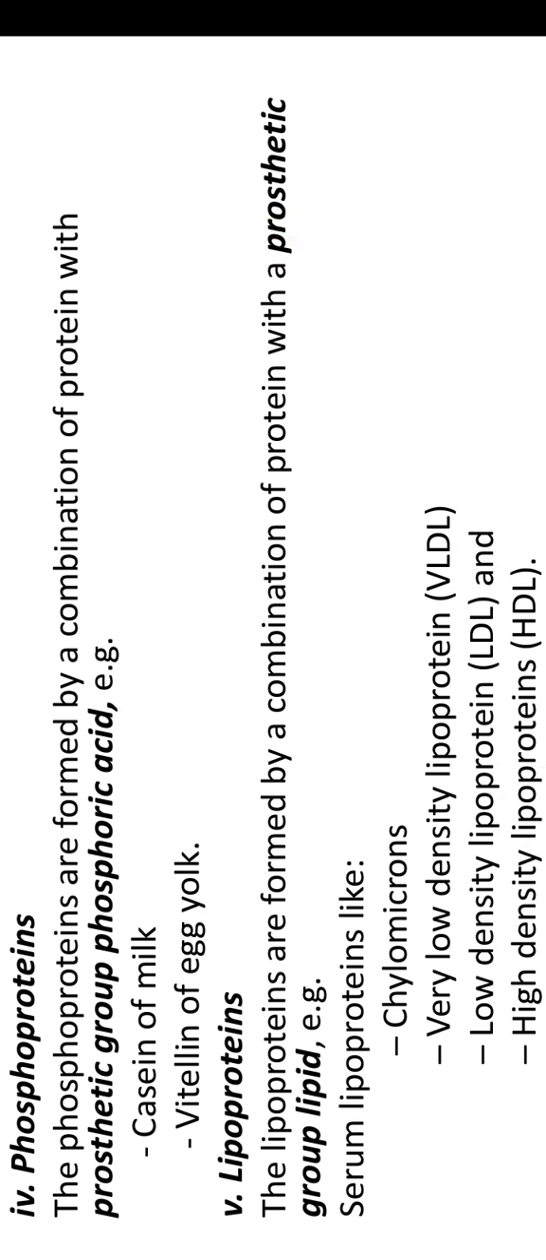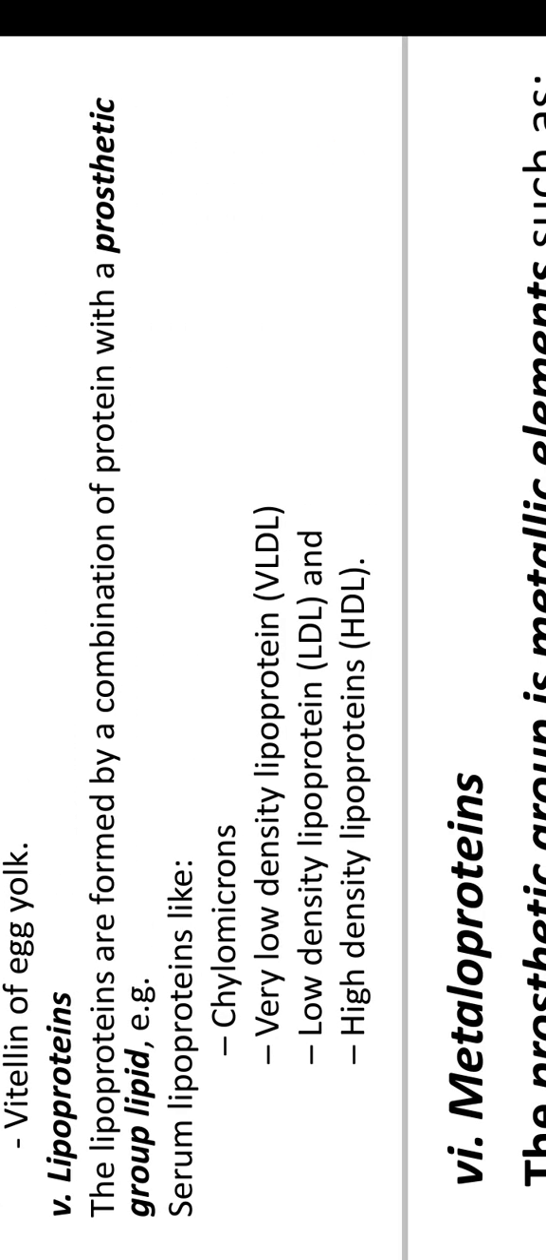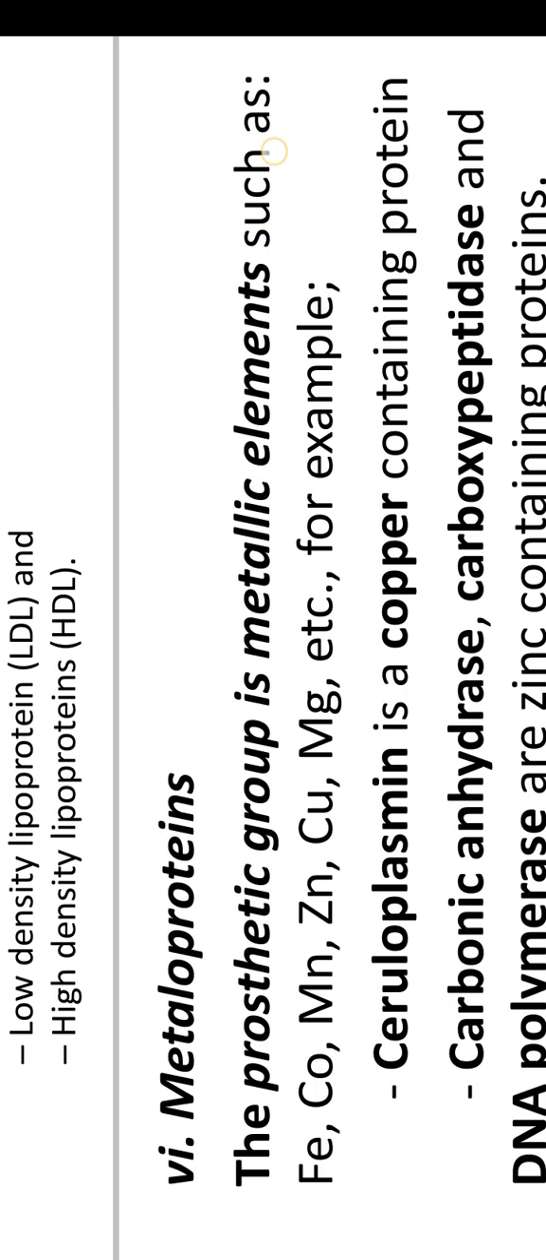Next, lipoproteins. The lipoproteins are formed by a combination of protein with a prosthetic group lipid. Serum lipoproteins are useful for carrying the lipid material from intestine to other body parts and from liver to other organs. Next, chylomicron, very low density lipoprotein, low density lipoprotein, high density lipoprotein. These are all types of lipoproteins.